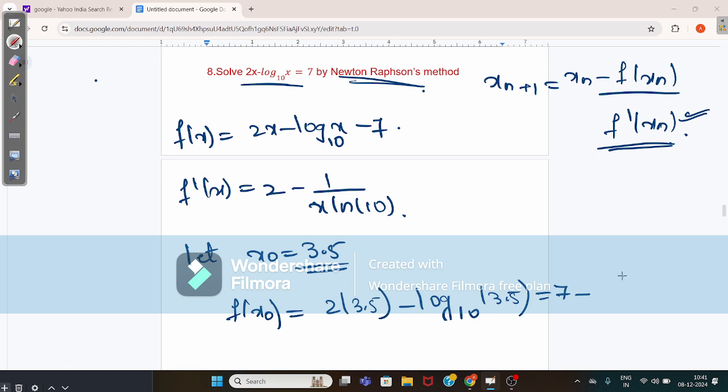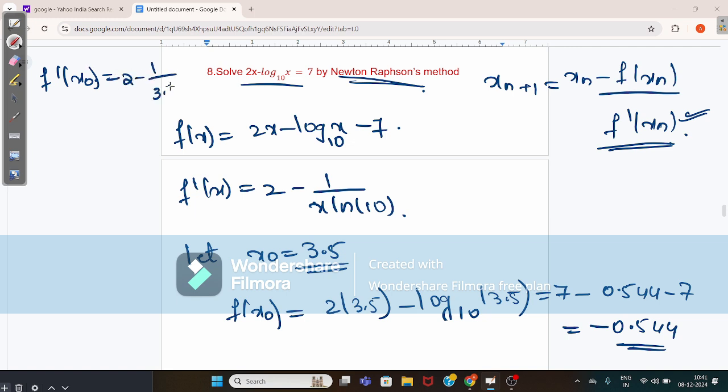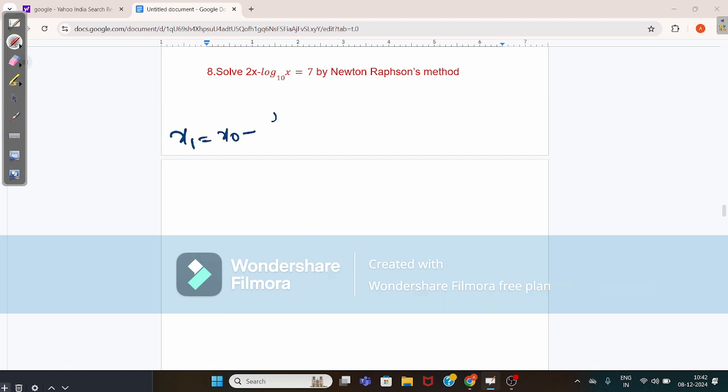7 minus 0.544 minus 7 gives the value minus 0.544. Okay, now f dash of x naught gives the value here 2 minus 1 by 3.5 log 10, which gives the value 2 minus 0.124, 1.876. Okay, now x1 is equal to x naught minus f of x naught by f dash of x naught,